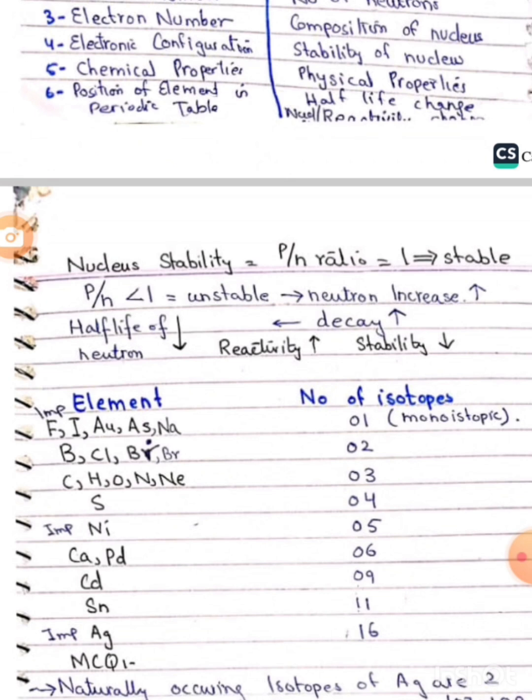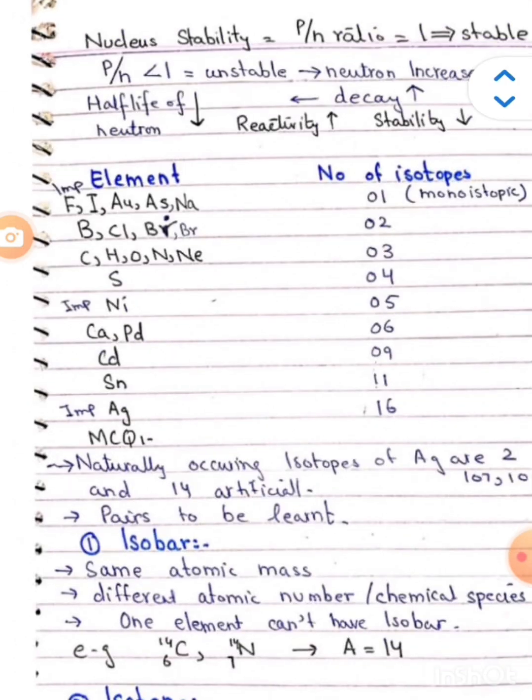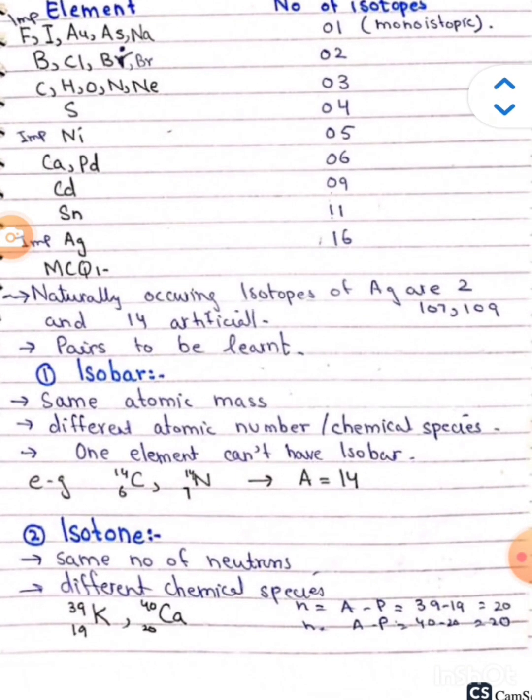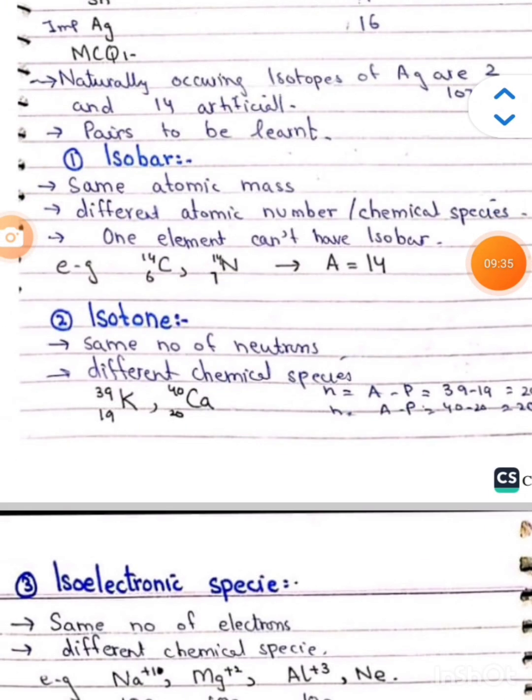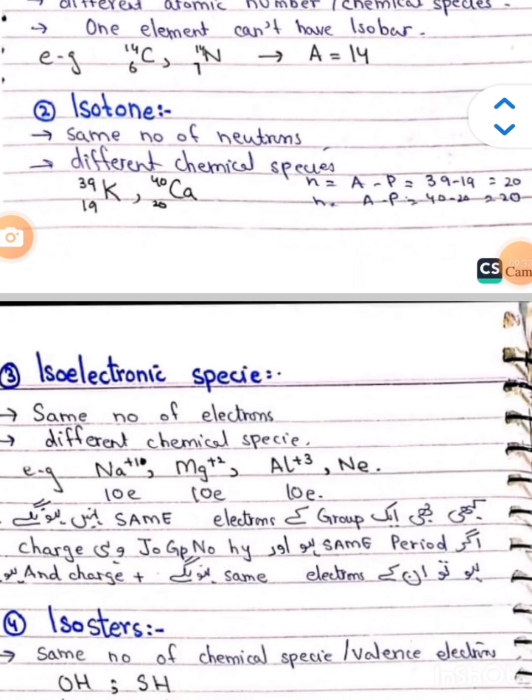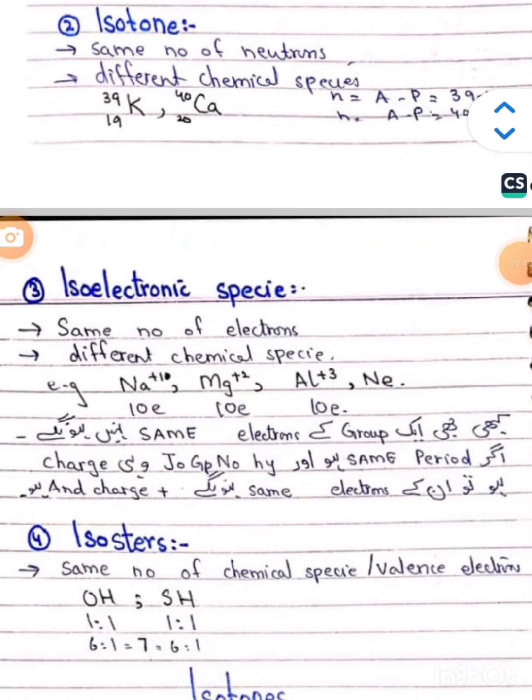Here we see some of the elements and their numbers of isotopes. And now we discuss the isobar and the isotone. Isobars have the same atomic mass and different atomic number. Isotones have the same number of neutrons. This is the isoelectronic species, having the same number of electrons.